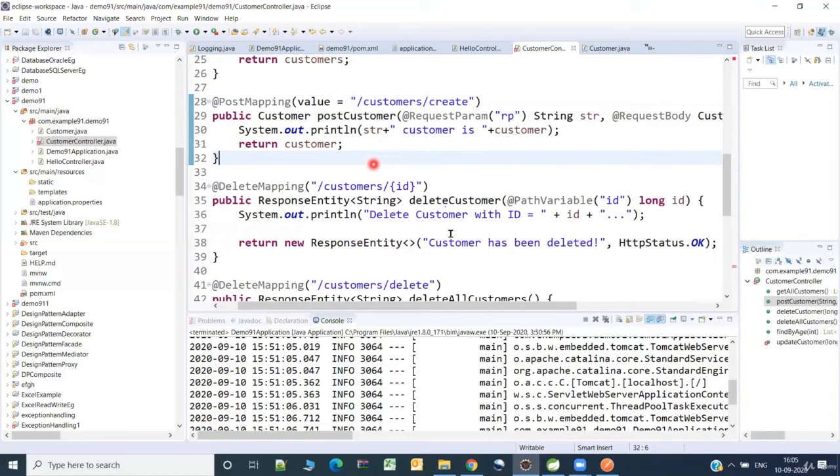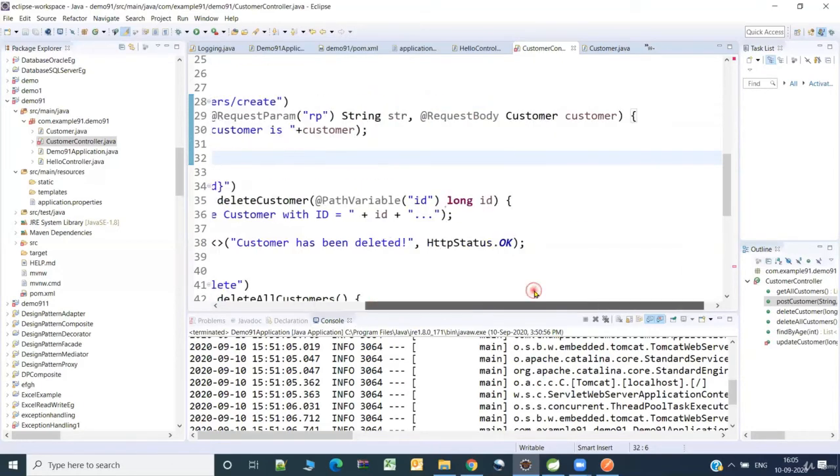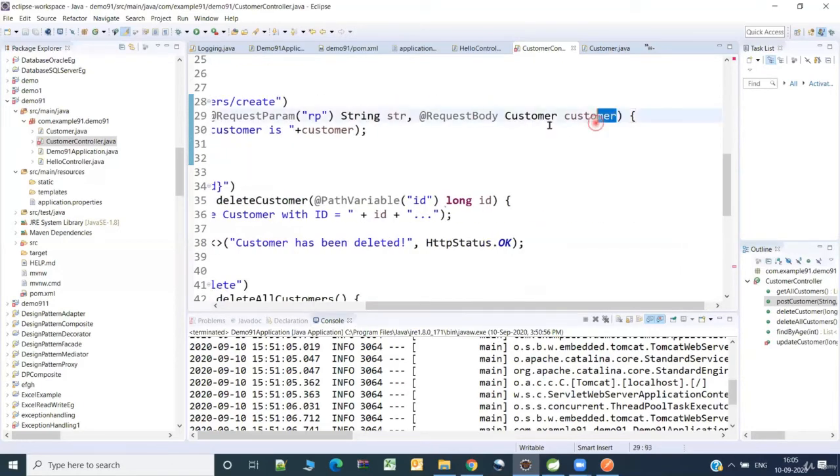Next, what is the request body? If you see that hello application which we just developed, the hello REST endpoint, it was not getting any data from the client side. But here, whenever I want to create a specific customer, I need the customer details.